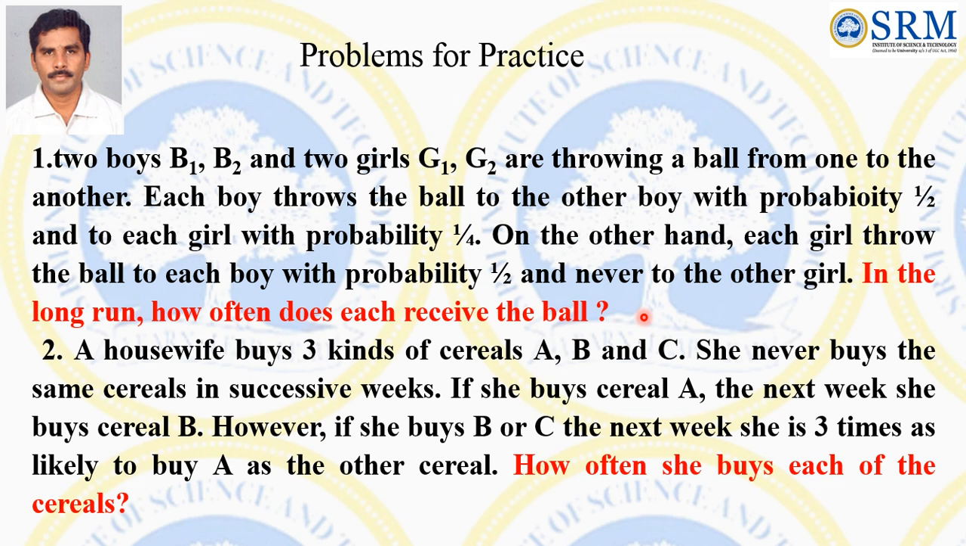Form the TPM, and then in the long run we have to find pi bar equal to pi bar into P. Listen, in this type of problem, and in the second problem also, how often she buys each of the cereals, the initial probability distribution is not needed, because in the long run we are going to find only pi bar. We have to form the pi bar based on the number of states. Please practice it. Thank you.